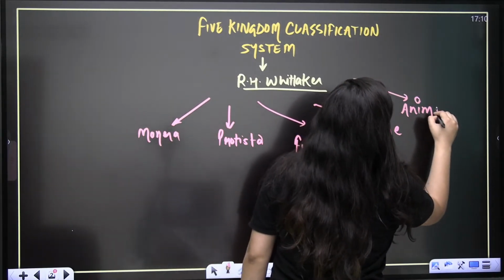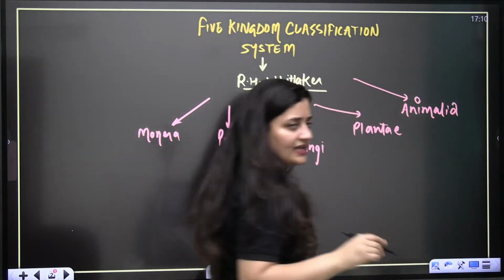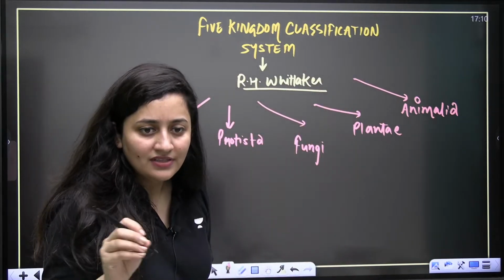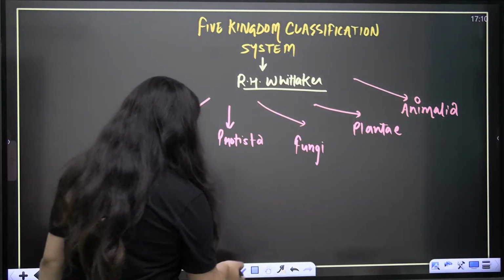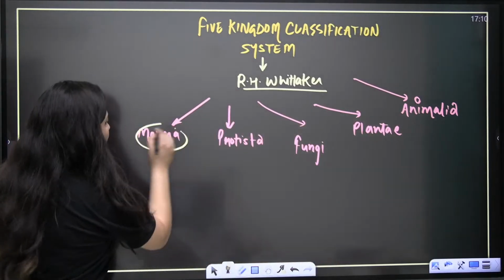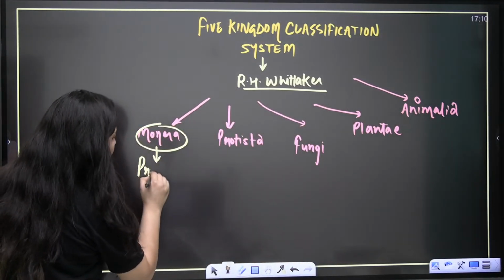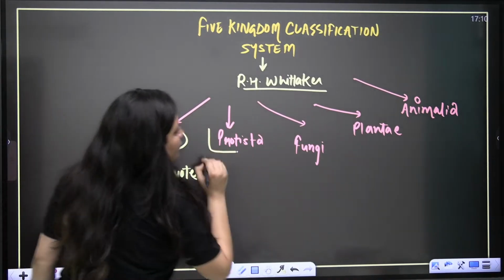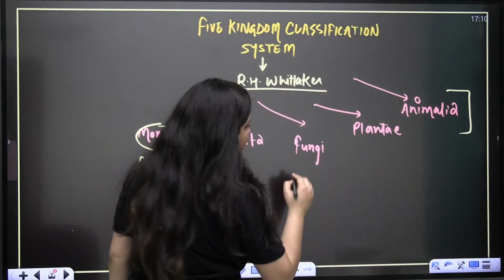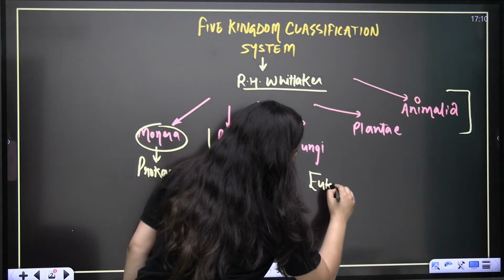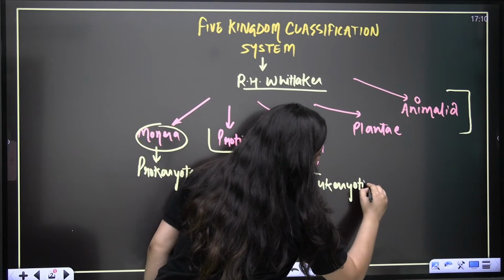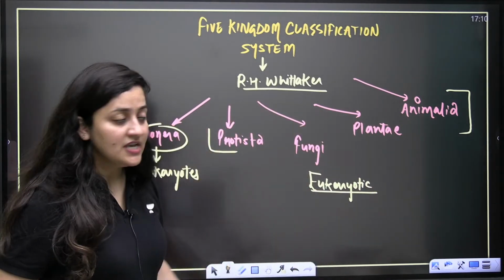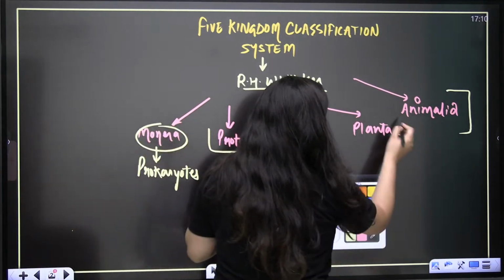In Monera, you have all the unicellular prokaryotic organisms, and from Protista to Animalia, you have eukaryotic organisms. And now our focus is kingdom Plantae.